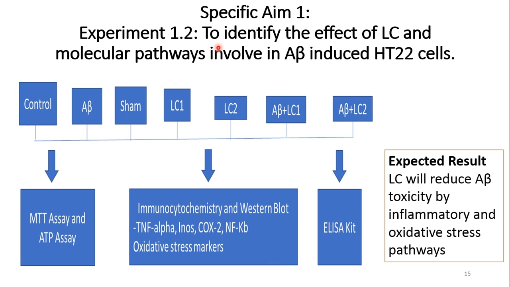In the second experiment, I will identify the effect of LC and the molecular pathways involved in A beta induced 8022 cells. For this study, I have 7 groups of cells, and I will treat the 4th to 7th groups with LC. I will perform the MTT assay and ATP assay to check the cell viability. After that, I will perform ELISA test, Western blot, and immunocytochemistry for protein analysis. The expected result of this experiment is LC will reduce the amyloid beta toxicity through inflammatory and oxidative stress pathways.